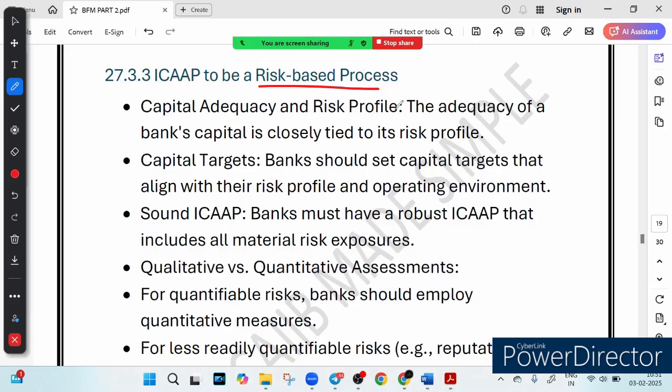So let's talk about capital and risk first. The perfect balance. A bank can't just decide the capital level randomly. They must align it with the risk profile. That is what it is talking about. The bank must align capital with the risk profile. Right, the riskier the business, the more capital that is needed. So it is clear that higher risk means higher capital required.